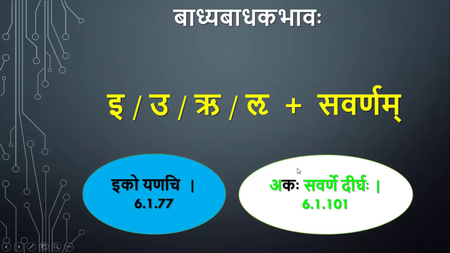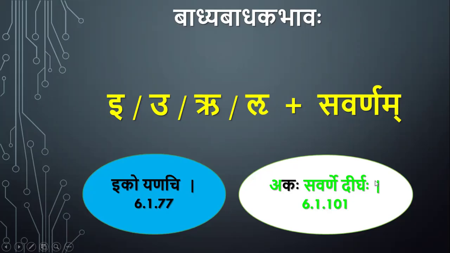It means you have to take all the letters up to this it letter, starting from a, i, u, ru, lu. If it is not applicable in these cases, there is no meaning of giving kakara in this pratyahara. So the presence of kakara in this pratyahara indicates that in all these cases i, u, ru, lu plus savarna, akasavarne dirgha is to be applied, not iko yanachi.